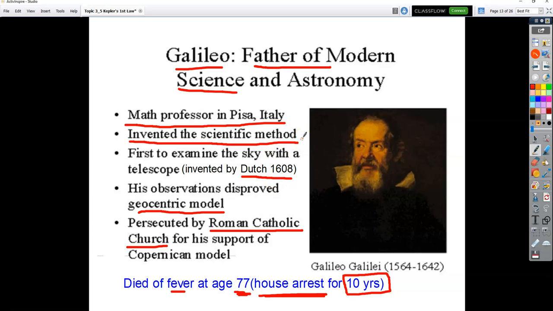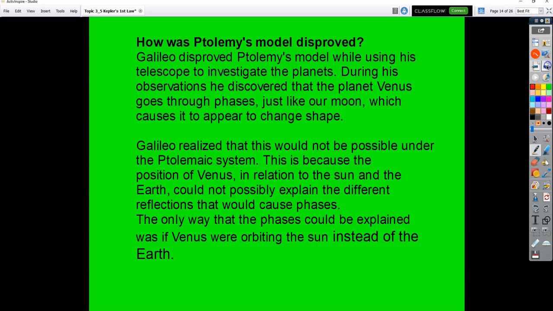The Pope was really angry with him because he spoke out. Whereas Copernicus, he disproved the geocentric model, but he wasn't very outspoken. Galileo, he had a big mouth, and he just wanted to let everybody know, hey, this is the way it really is. Don't believe the church. I'll skip that page. That's not important.